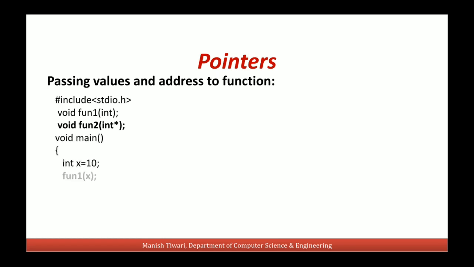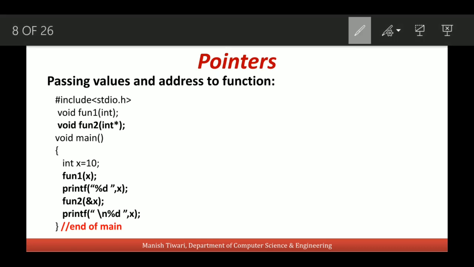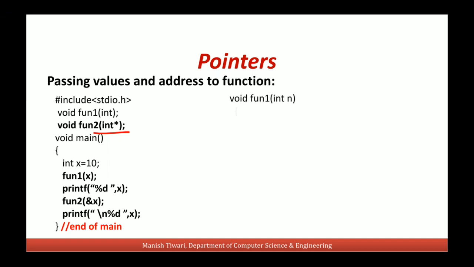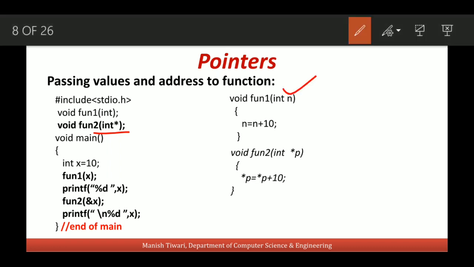So I am using an integer x, the value of x is say 10, and I am calling function 1 by passing the value of x. Then I am printing the value of x. And after that I am calling function 2 by passing the address of x. Since function 2 takes an address as input, this is why it is declared as integer pointer. So after calling these functions, if we see the definitions of these functions, I am just incrementing the value passed to these functions by 10.